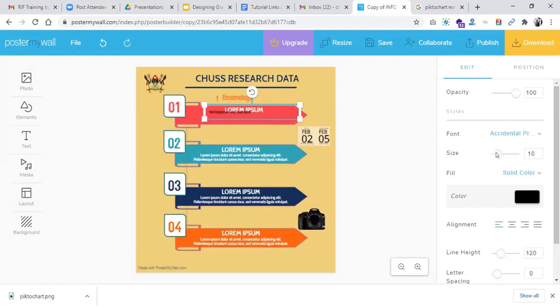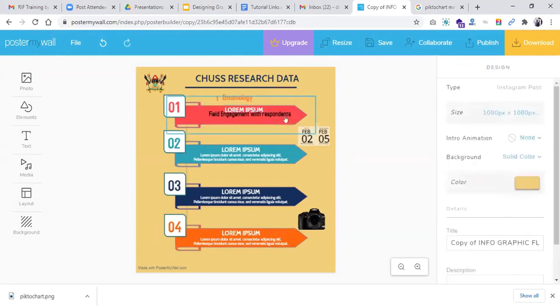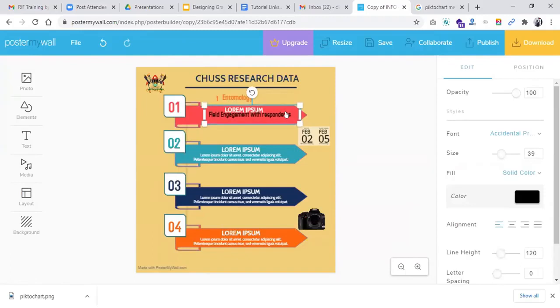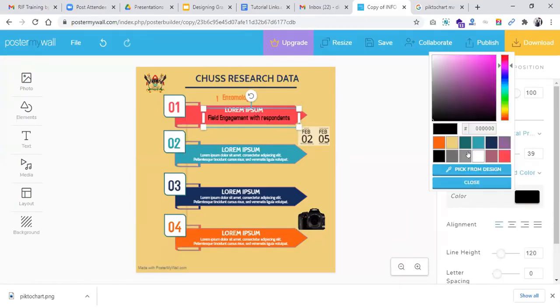Then also we adjust its size so that it can fit in there. Maybe we can pick for it a different color.